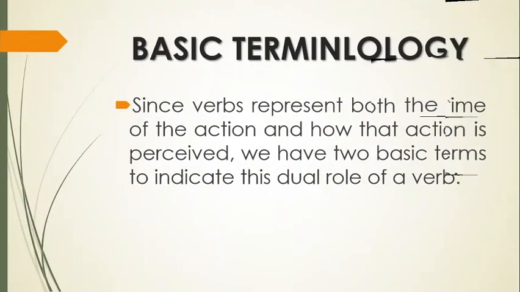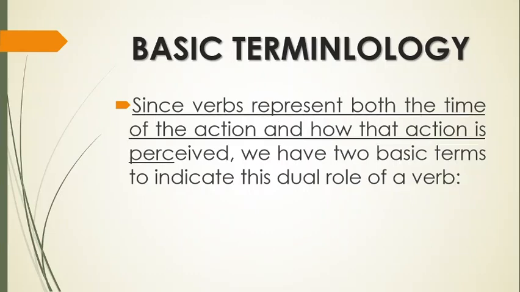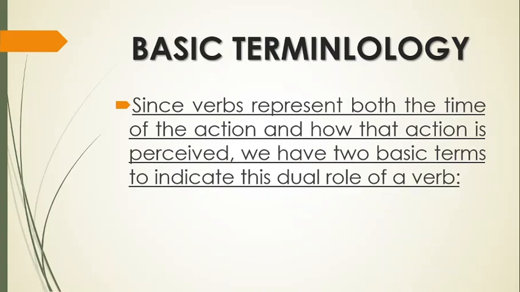Now let's have some basic terminology. Since verbs represent both the time of the action and how that action is perceived, we have two basic terms to indicate this dual role of a verb. So verbs, as we discussed just now, can tell us the time of an action, present, past, future.